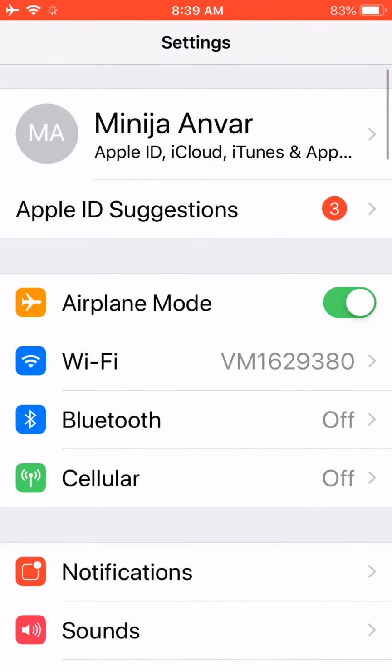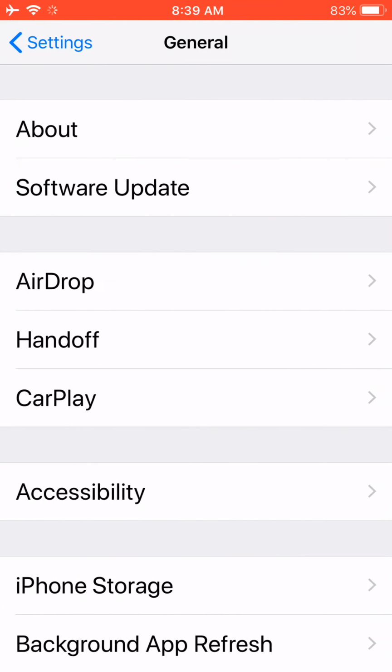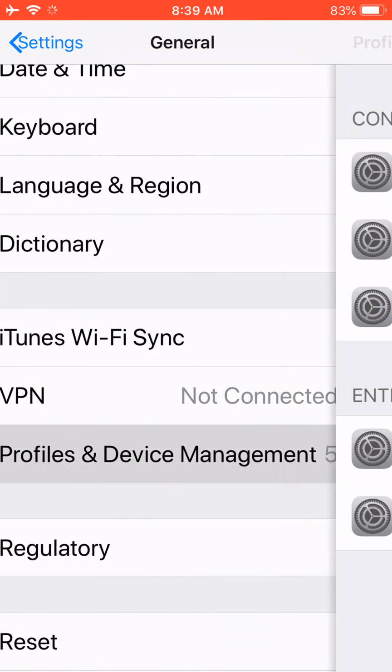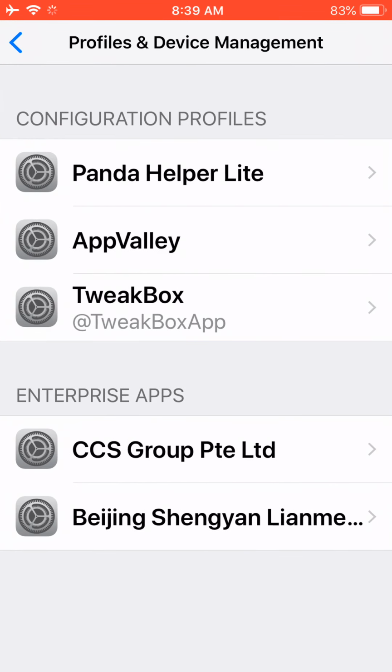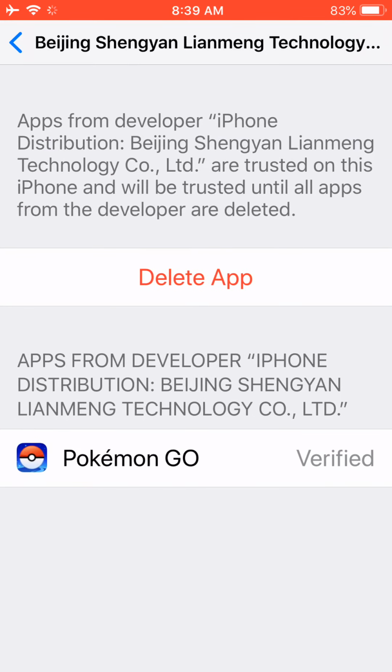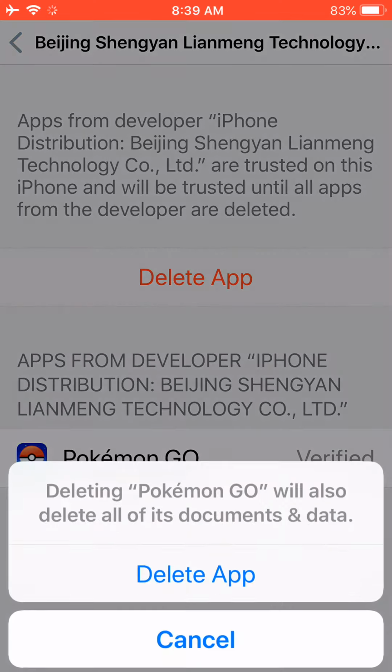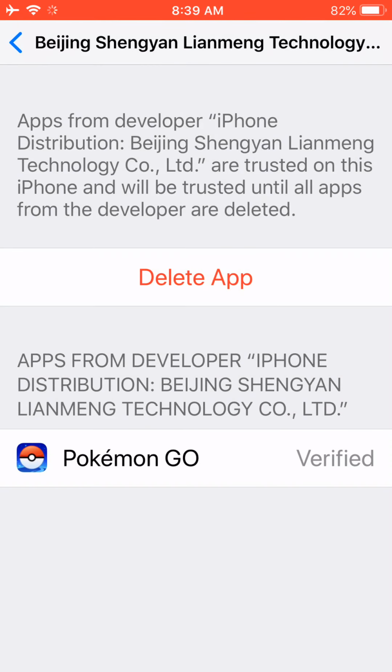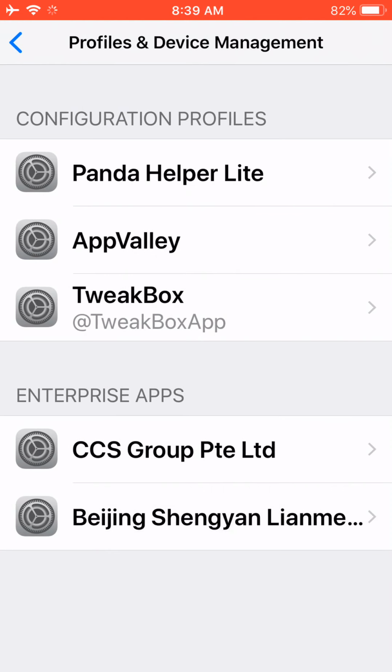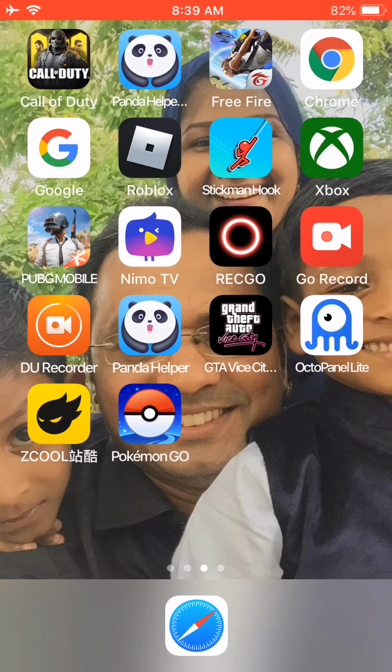and then scroll up, go to general and go to profile and device management. You can see Beijing, Shenyang, Lian. So on the top here it will say trust, so you need to click trust and then click trust. It will pop up and you need to click trust. Then you go back. You can play your Pokemon Go now.